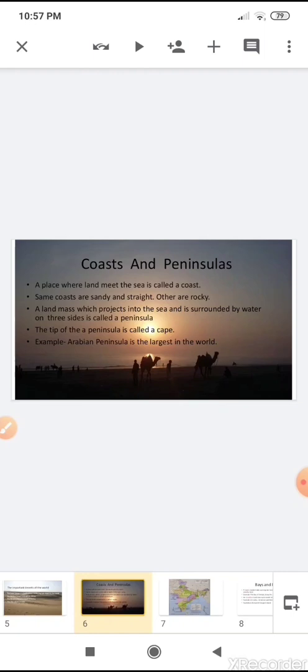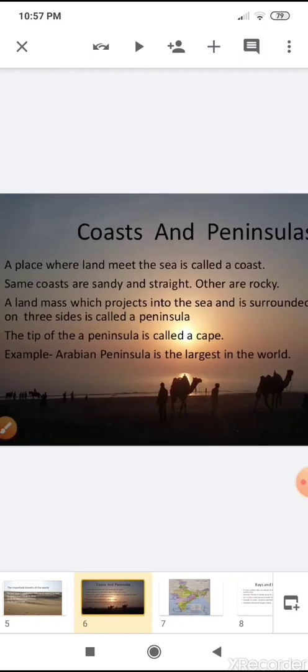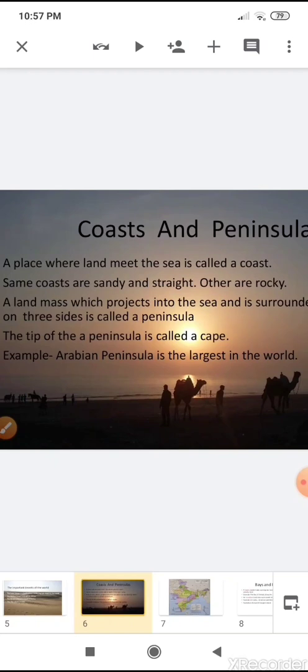So what is coast? A place where land meets with the sea is called coast. You can see here, this place is meeting with the sea, so this place is called coast. Some coasts are sandy and straight and others are rocky.